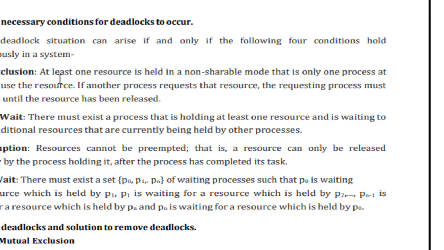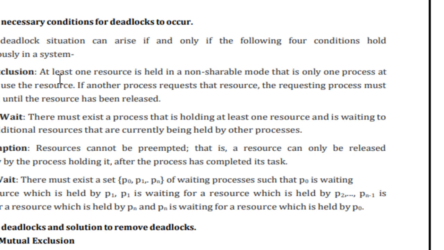Second, hold and wait. There must exist a process that is holding at least one resource and is waiting to acquire an additional resource that is currently being held by other processes. So this is about hold and wait. Next, no preemption.